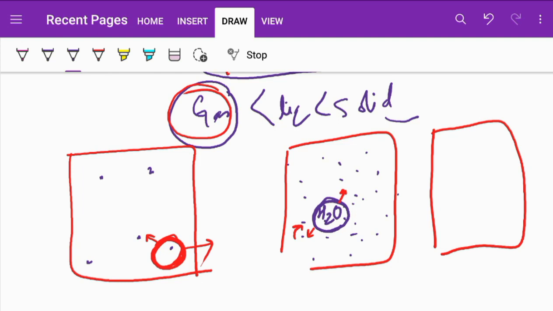Now coming to solid, I'll consider a crystal packing, something like this, right? I have told you how complex the liquid system is. In the case of solids, it's more complex because the molecules are more tightly arranged.